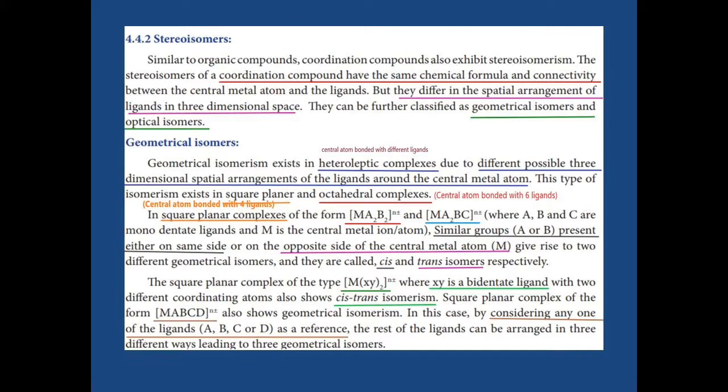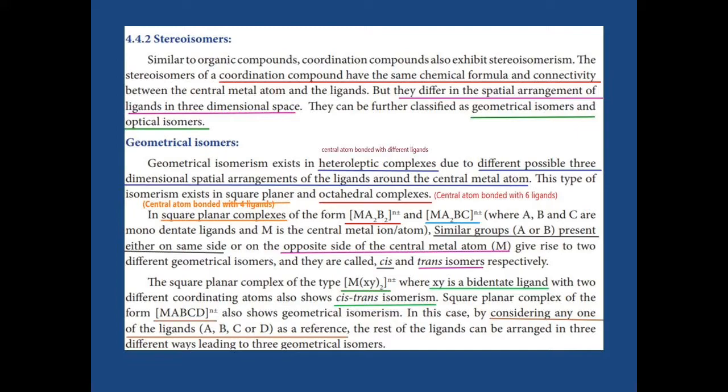Now see the red color, where M means central atom, and A, B mean monodentate ligands. In the first red type, the central atom is linked with 2A and 2B, that is two different types of monodentate ligand.